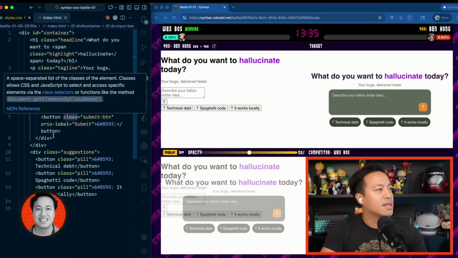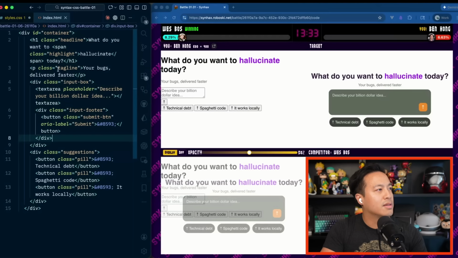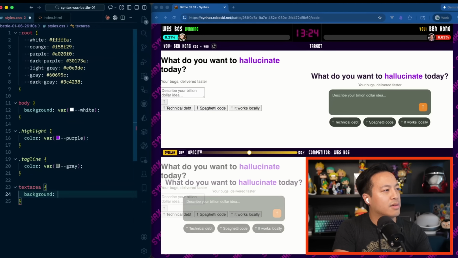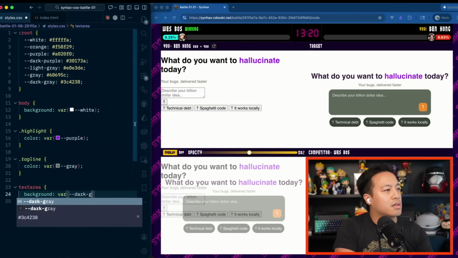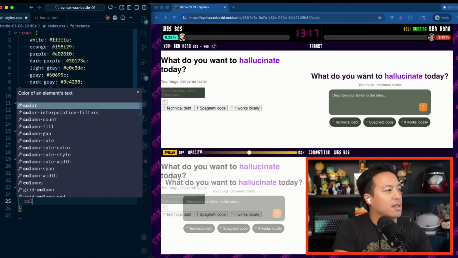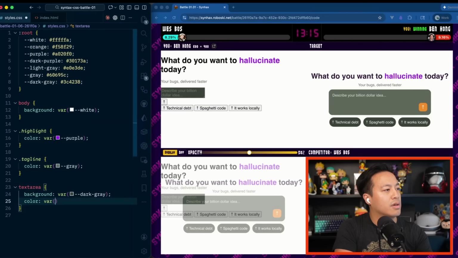So I want to say, for now, let's just play with input box here. Input footer, that's the button. So they're going to move that around. So it's like the text area is the main thing. Text area, background, var, dark gray, great. And then we should have the color for the placeholder text inside there.